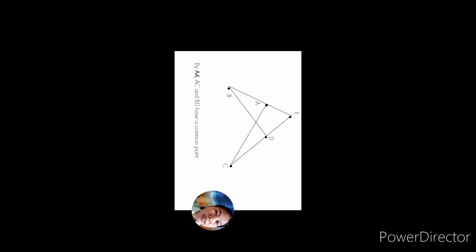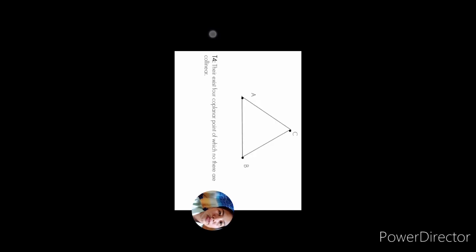Any 2 coplanar lines have at least one common point. Let E be a point coplanar with the two lines but not on either of them.